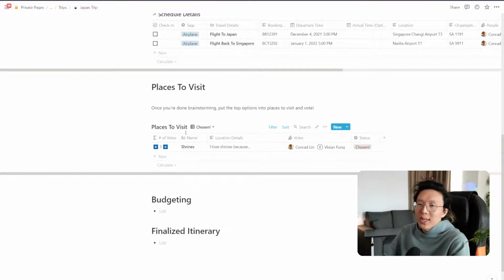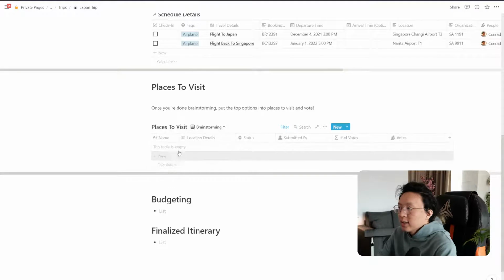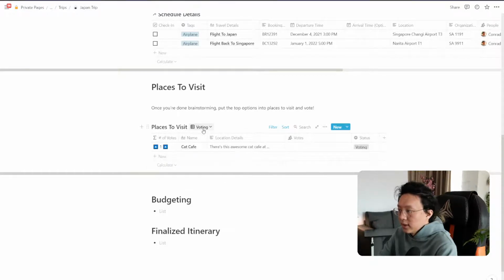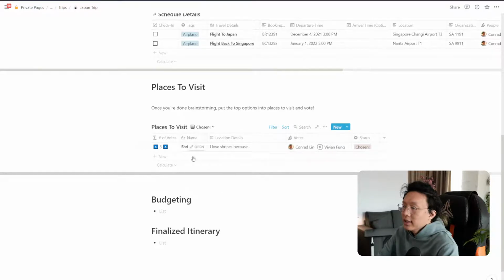So you can see that we're making a really nice workflow here, right? When we're coming in, we can see that, hey, let's start brainstorming where we want to go. Then we start voting on it. And depending on which one's the most highly voted, then they're chosen. And these are the people that have chosen. And I think the really cool thing about this is that we have the opportunity to go ahead and start assigning, like, when are we going to do these things, right? And it just makes it really, really easy for us to plan out this itinerary to the best of our ability.